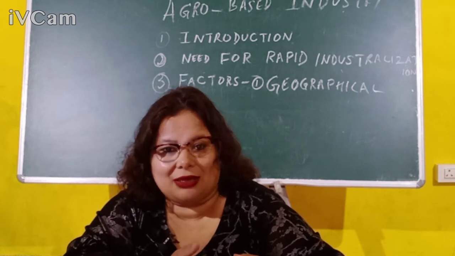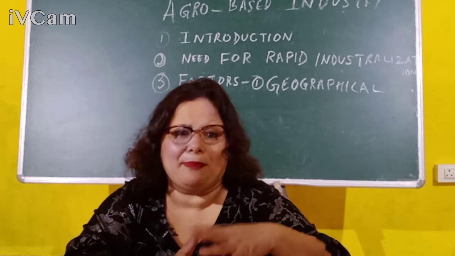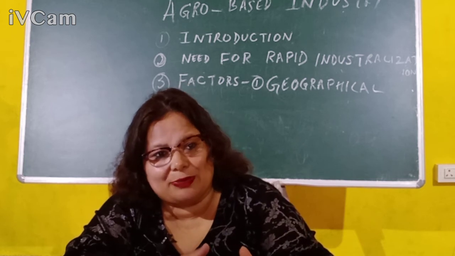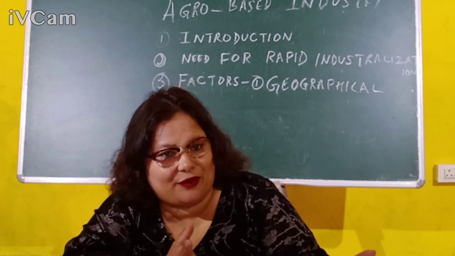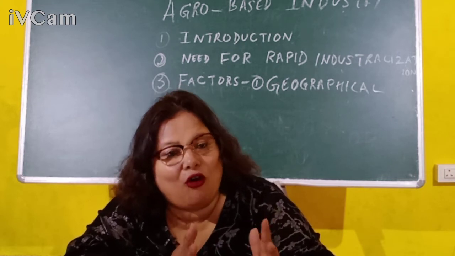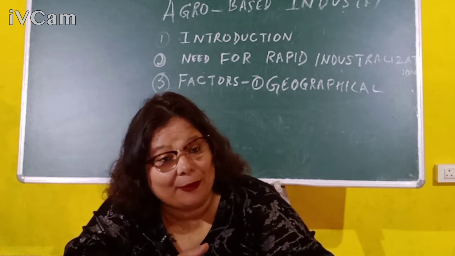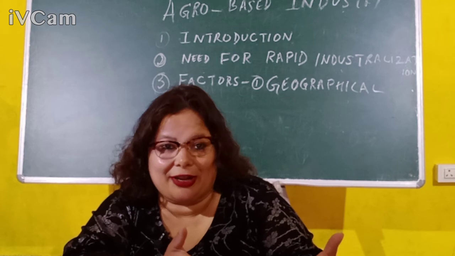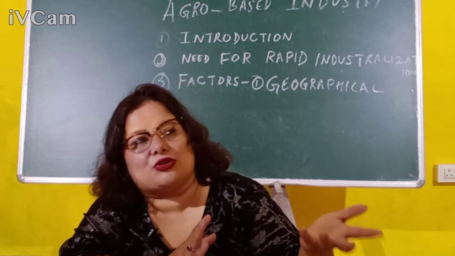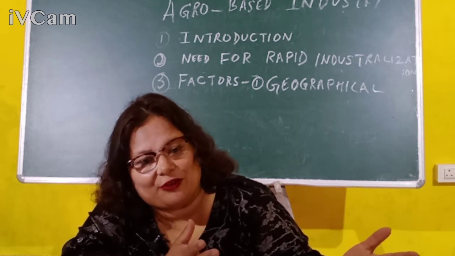Market means demand. Like for example, if a cotton textile industry is being set up in any part of the country, demand is there throughout the year. But if a woolen textile industry is being set up in any part of the country, demand is not very, very high, because most parts of India do not experience winters. So demand for woolen garments is not there. So a woolen textile industry has to be present in an area where demand is very, very high. Especially it can be set up in the northern regions of our country, the Himalayan areas, because these are the regions in our country which experience severe winters.